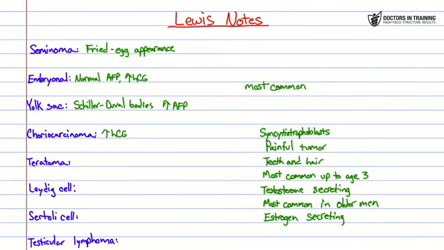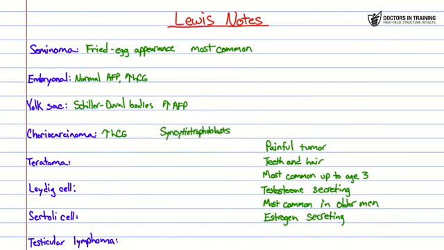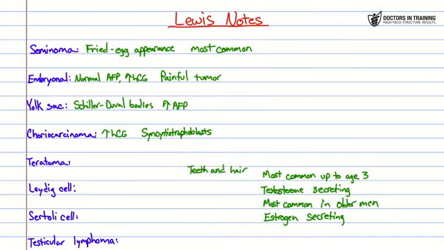Most common overall is going to be our seminoma, so remember that one. Syncytiotrophoblasts. So this is the one I didn't want to spoil for you earlier, because remember, you have all these syncytiotrophoblasts and cytotrophoblasts. That's why that HCG is so high. So that's why I really want you to put in your mind choriocarcinoma and increased HCG. Very painful tumor goes along again with our poor prognosis embryonal tumors. Teeth and hair, that's the easiest one on here. You guys know that's going to be a teratoma.